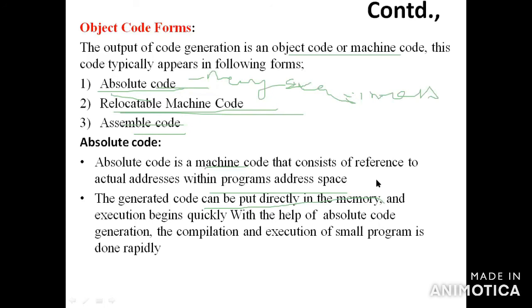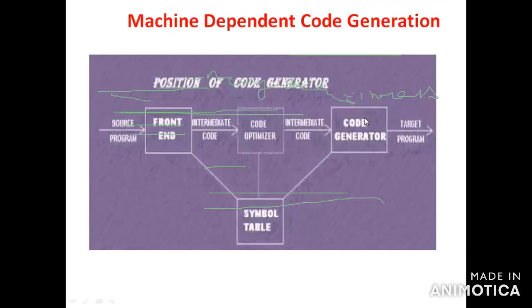But for relocatable code, the given program is divided into a number of subprograms, and you compile the subprograms separately. Then assembly code produces assembly language programs. So this is all for the topic of object code forms, these three things.